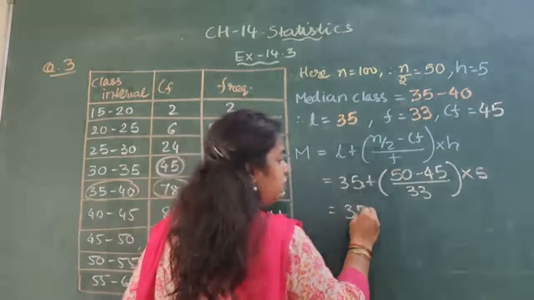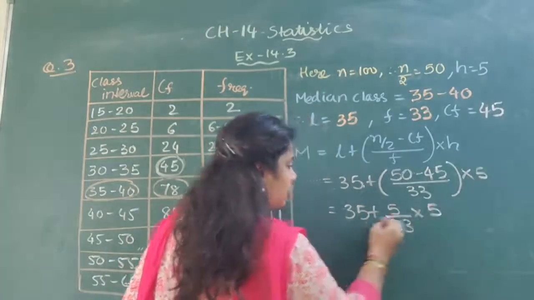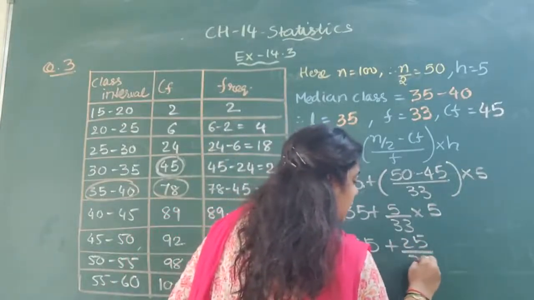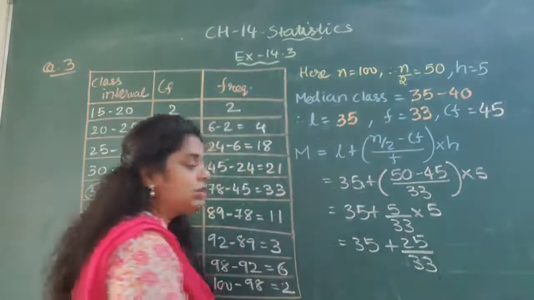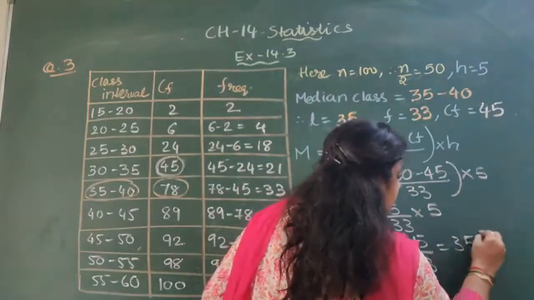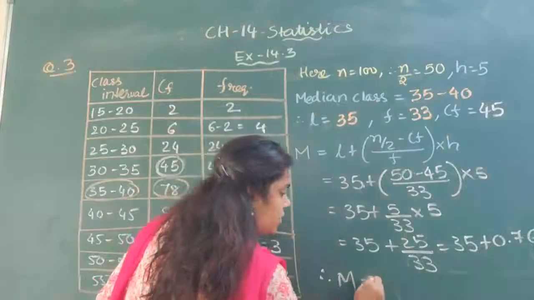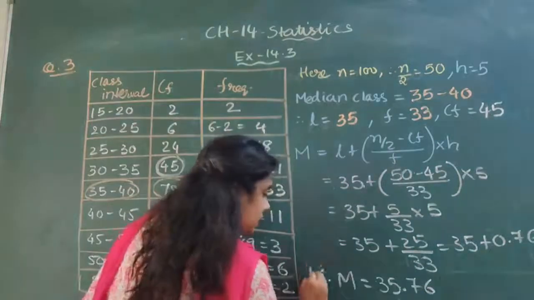So 35 plus 5 by 33 multiplied by 5. So 35 plus 25 by 33, and approximately 25 by 33 is 0.76. So we can write 35 plus 0.76, and therefore the median is equal to 35.76.